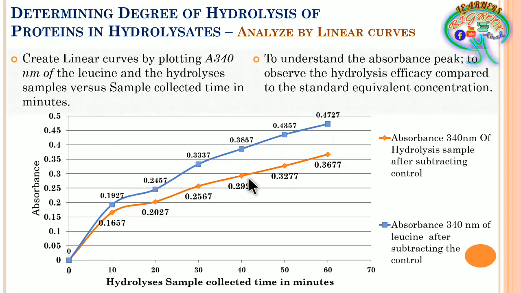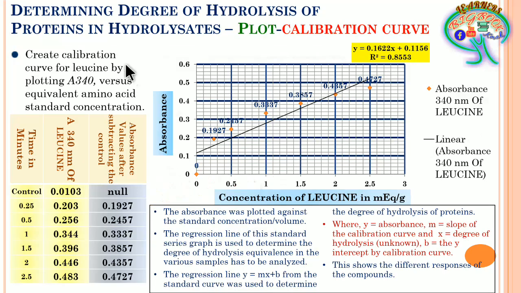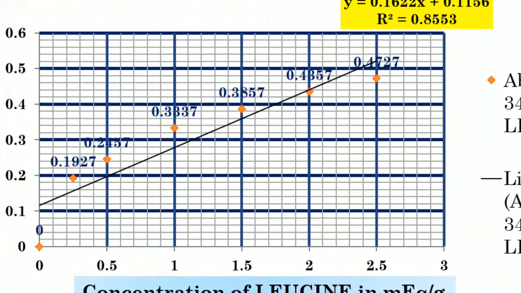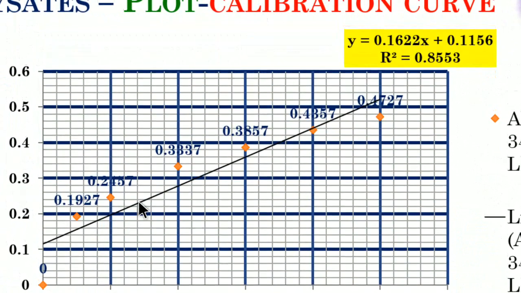Further, we are going to go to the next slide. In this we are going to see the calibration curve which has been created with the standard series absorbance. So here we have created this particular calibration curve. You can see a linear regression or trend line has been drawn and the linear regression equation has been generated, and these are the values, and you can see the correlation is 0.8553, which is quite lesser than 1.